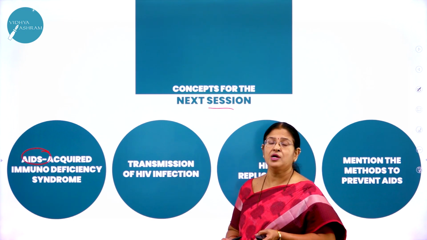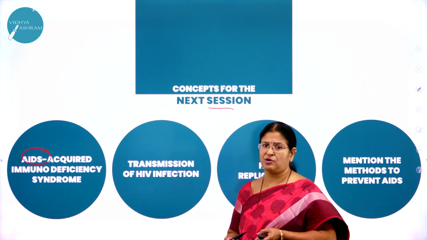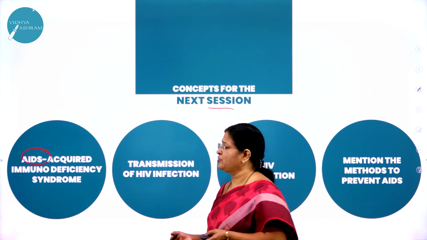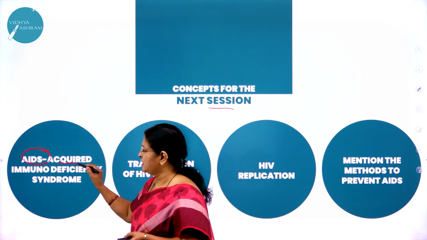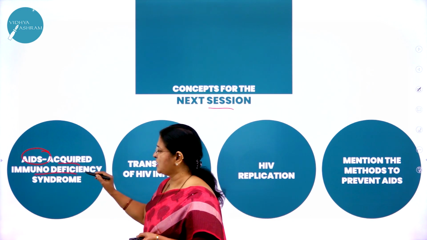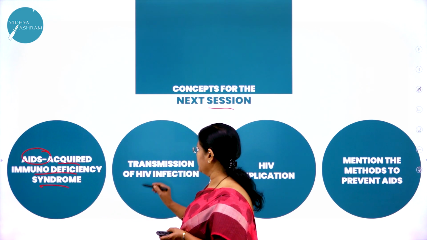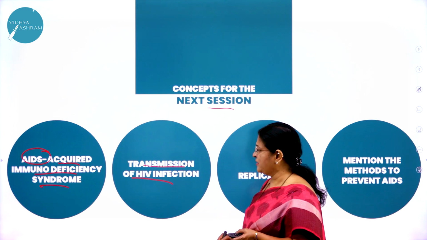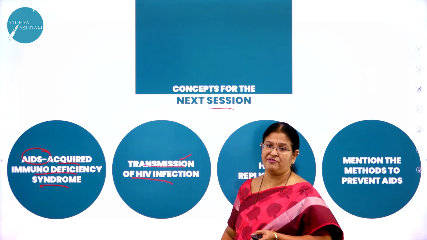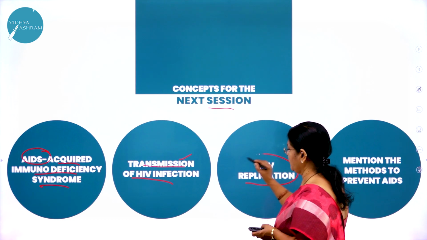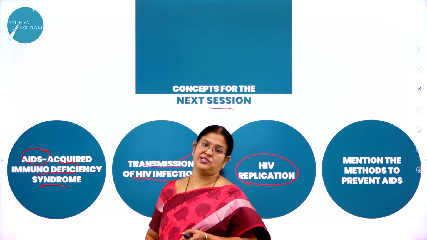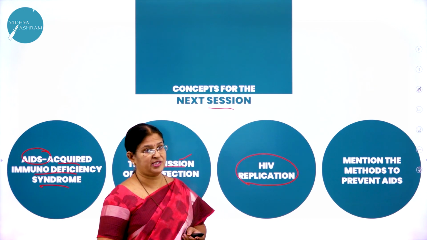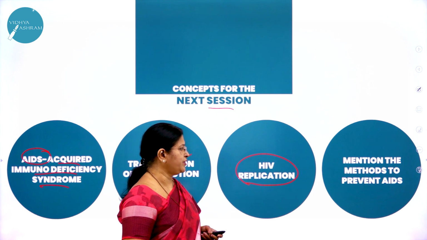We'll be studying how, as we know, it is caused by a virus called the HIV virus. What is the mode of transmission of this disease? All that we are going to study in the coming session. When we expand AIDS, it is acquired immunodeficiency syndrome. Then we are also going to study the life cycle of the HIV virus and its mode of transmission, how it is going to infect a body. So what are the infective stages of the HIV virus? All that in detail we are going to study.